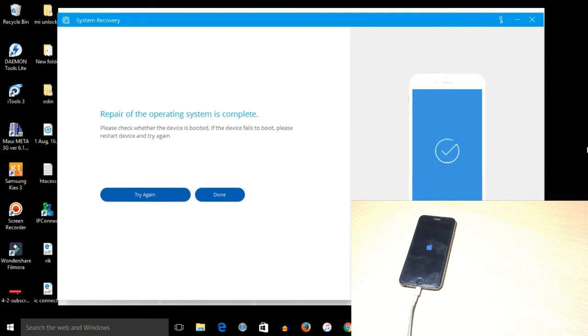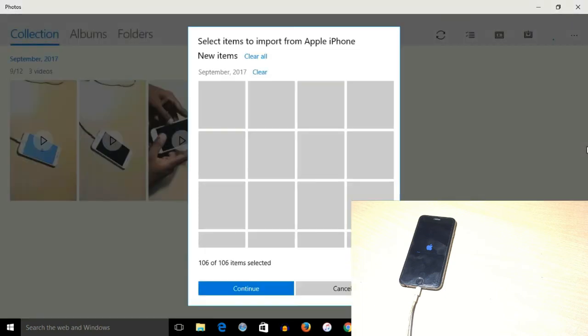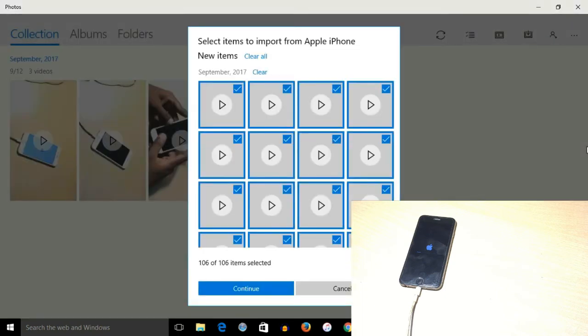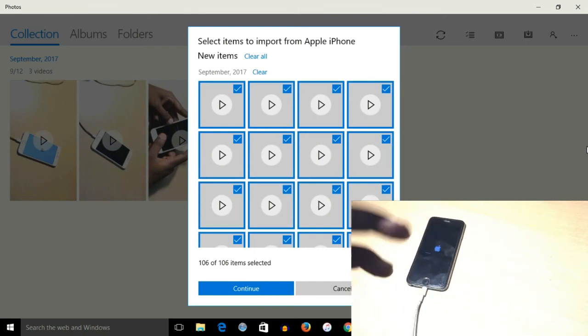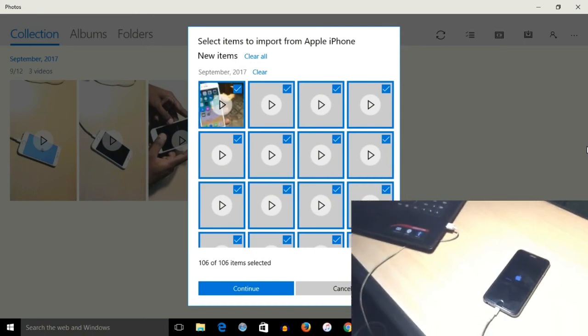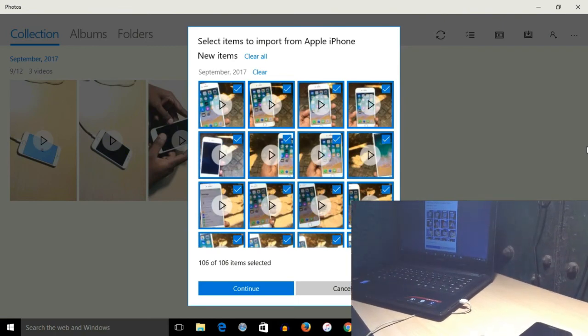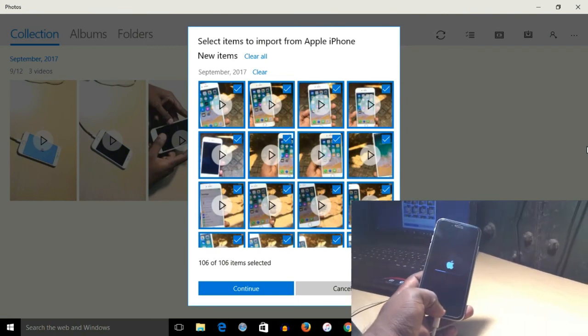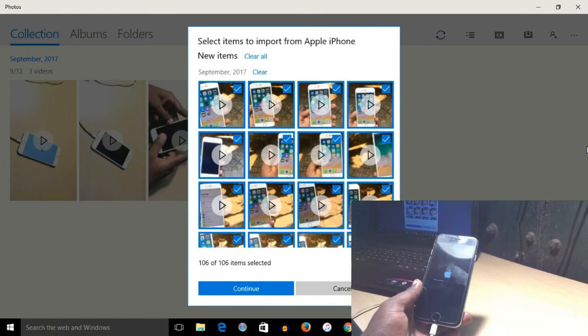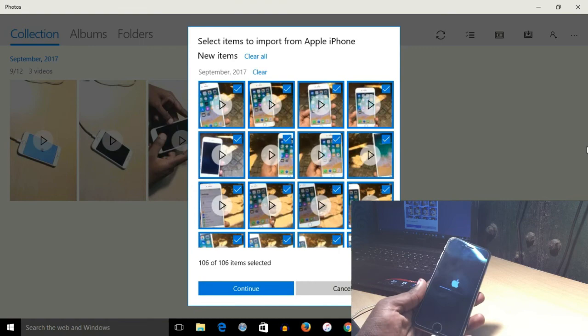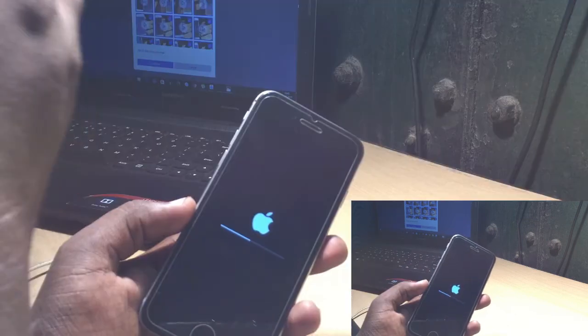Okay, right now the repairing of the operating system is completed. Now the phone has restarted. Here you can see the phone is already connected, showing all the data of this phone.